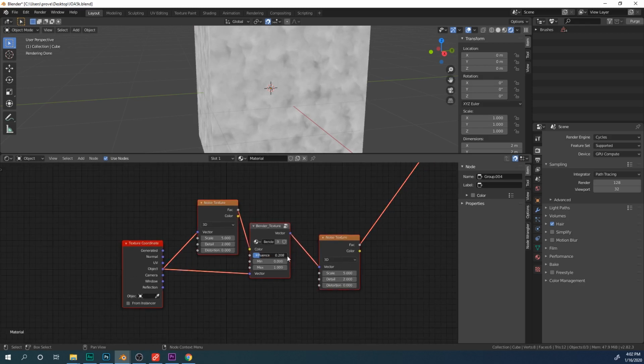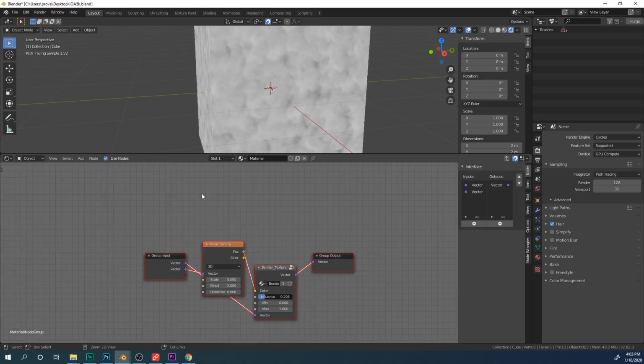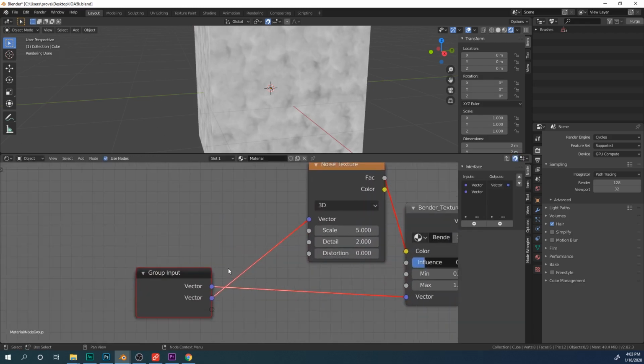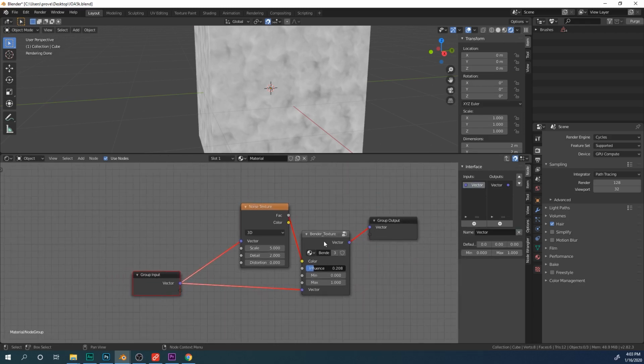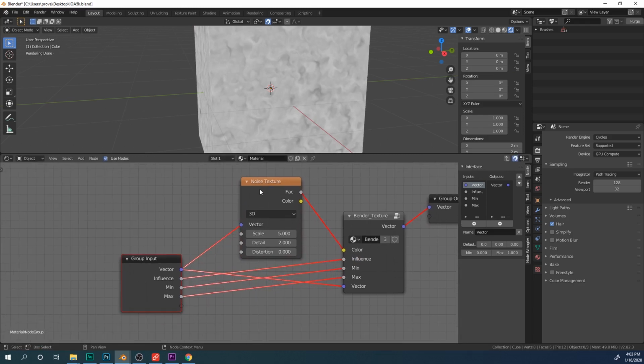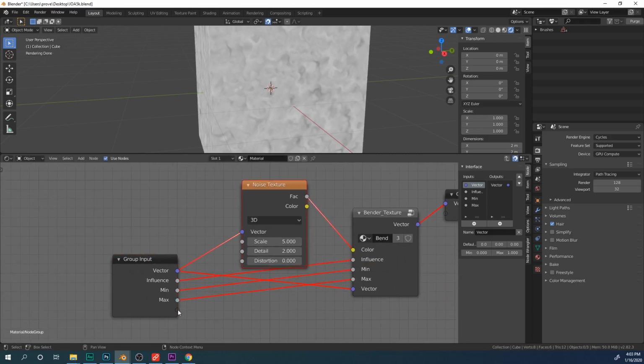Now we need to group this together right here, Control G. Make sure it's using the same vector socket. Now we need to control the influence, which we'll leave at 0.5 by default. Use the minimum and maximum values here, and also the scale.